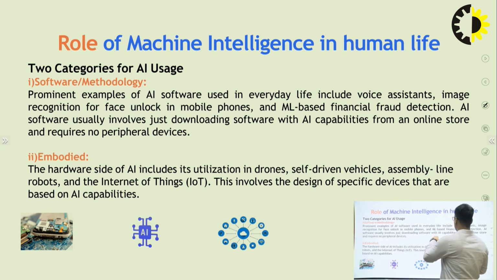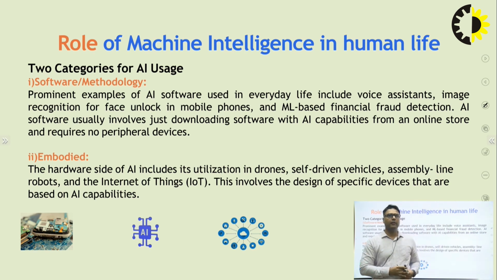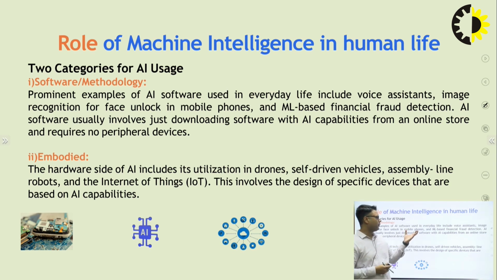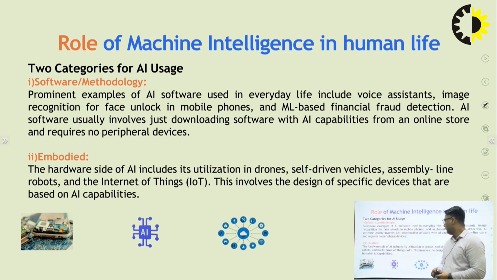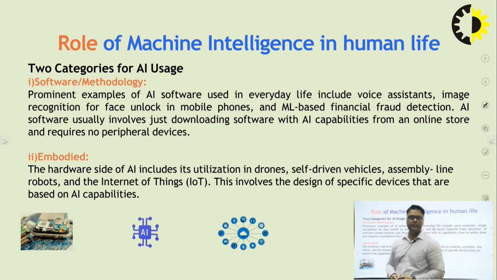Here I mention some software, just like voice assistants, image recognition for face detection, ML based financial fraud detection. This type of software is used by humans as online store based. So no hardware device is required for this type of application. In this type of application AI is used. But for embodied AI, hardware machines are required, just as mentioned here in a drone, self-driven vehicles and assembly.